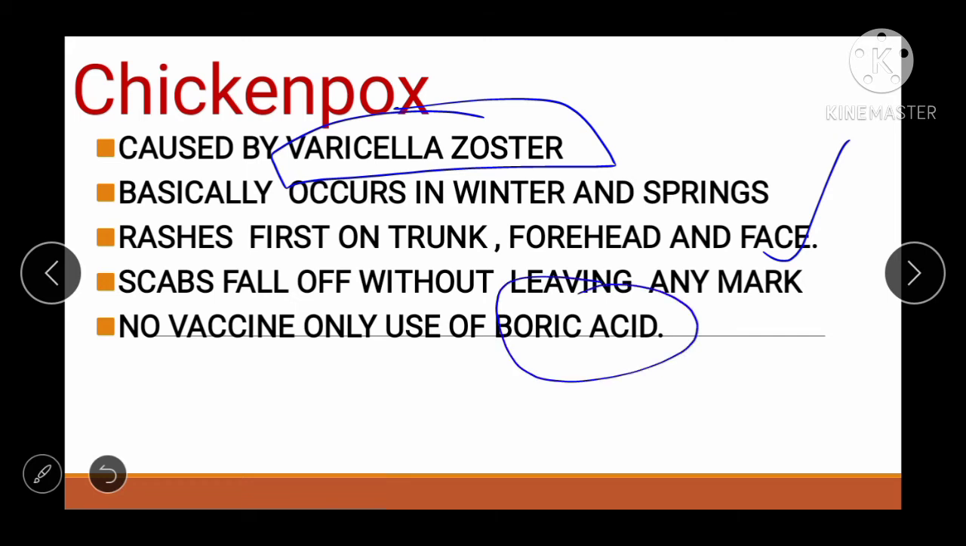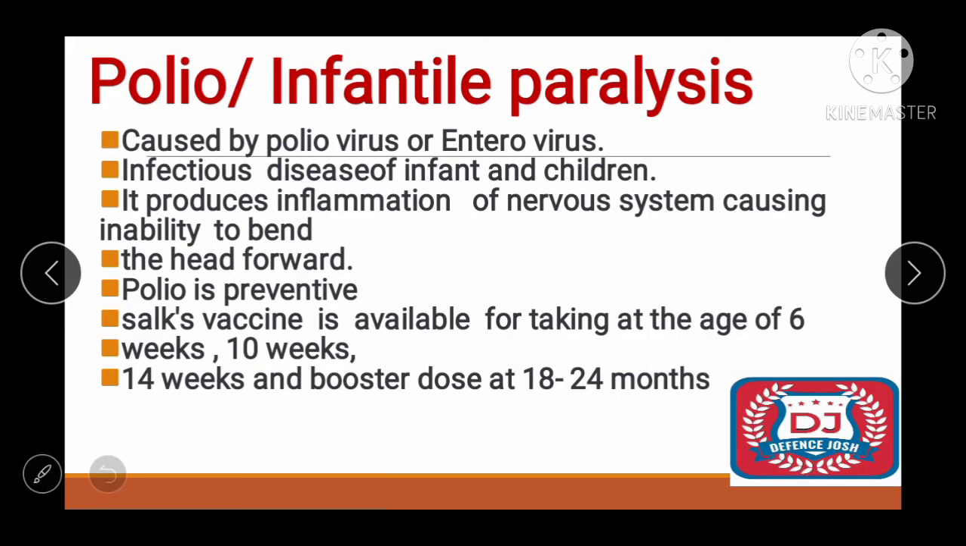Because the mild antiseptic property is there in boric acid. Okay, now see, polio and infantile paralysis, it is also eradicated from our country in 2014. Okay, so it is a preventable disease caused by the polio virus or enterovirus. Okay, infectious disease of infants and children.